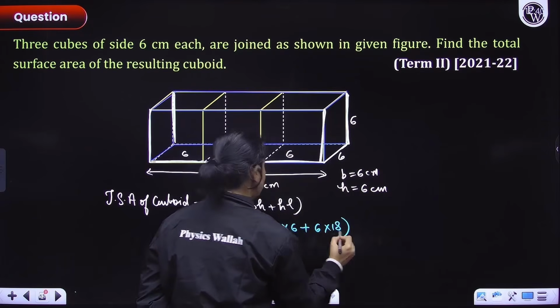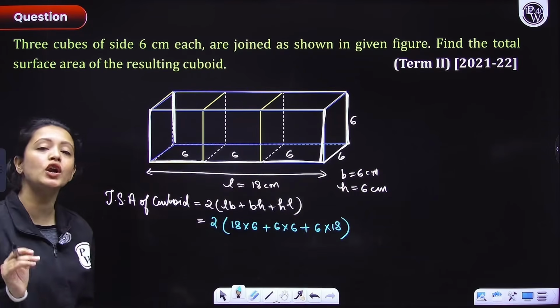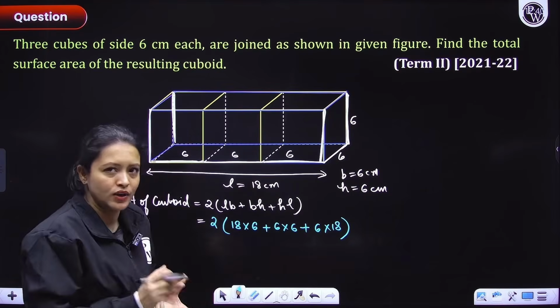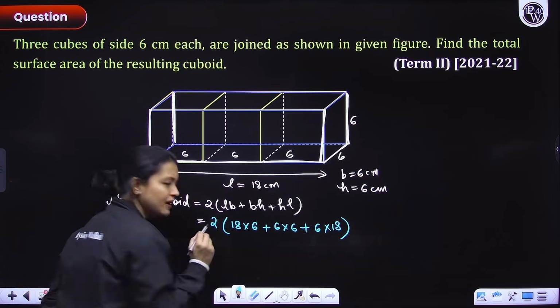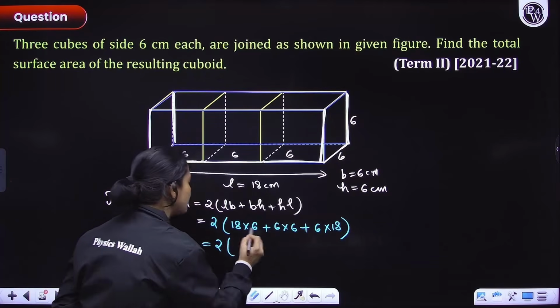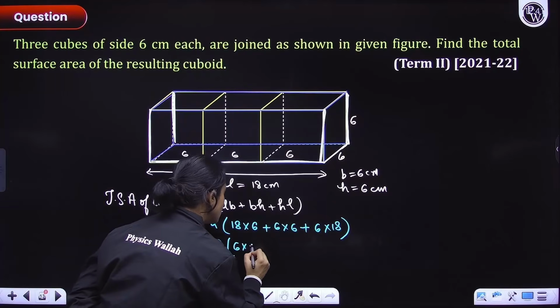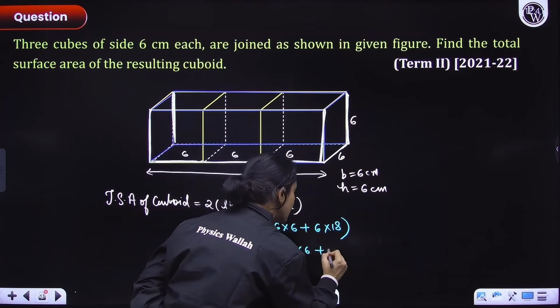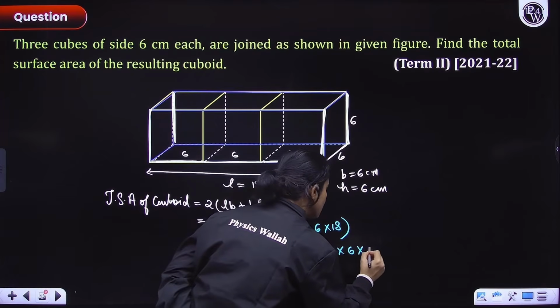Now people, make sure that you do your calculations smartly. Make sure you reduce your calculation. Kaise karenge? Let's see. You can do it another way also, but what I am thinking is, theek hai bhai, let me break this 18 as 6 into 3. So 6 into 3 into 6. Plus here we already have 6 into 6. Plus here again I'll break this into 6 into 3.